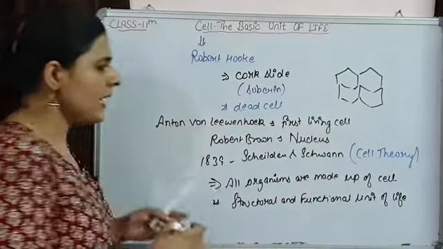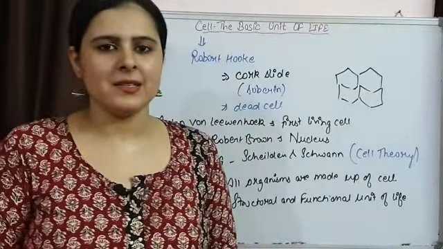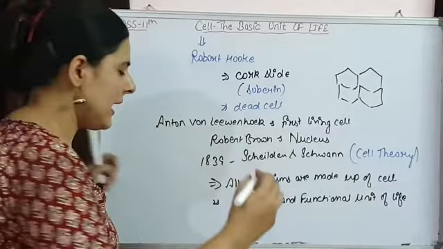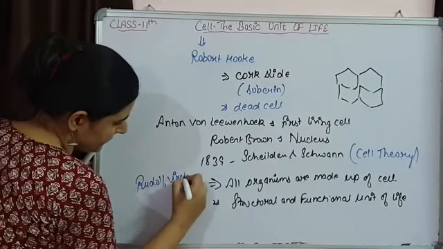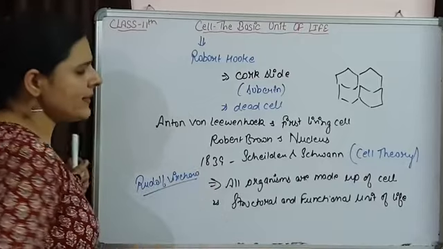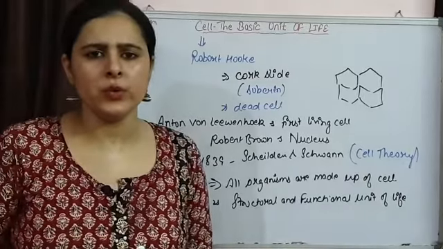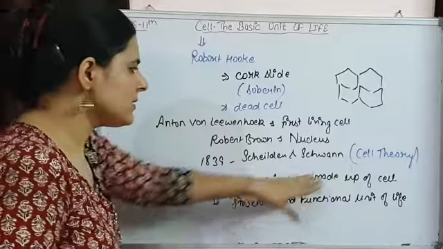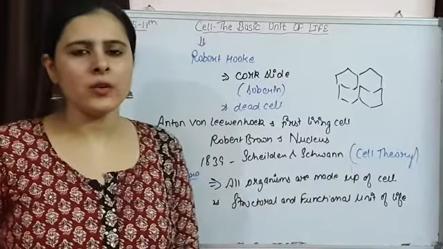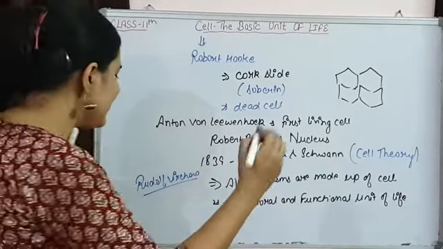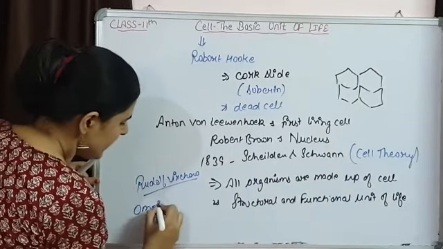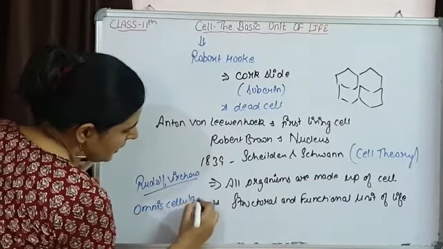Now another scientist, a third scientist came, that was Rudolf Virchow, who added a third point in cell theory. So these three scientists played an important role to give us modern cell theory. He said that omnis cellula e cellula.